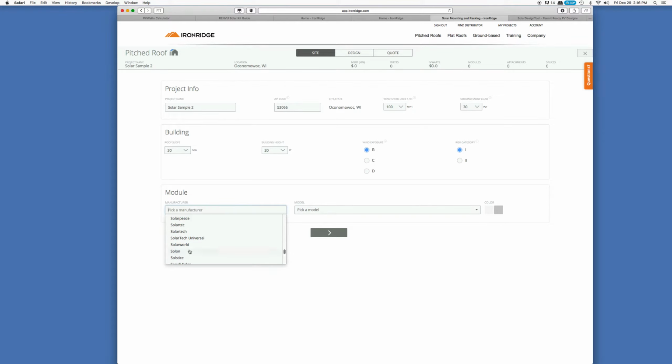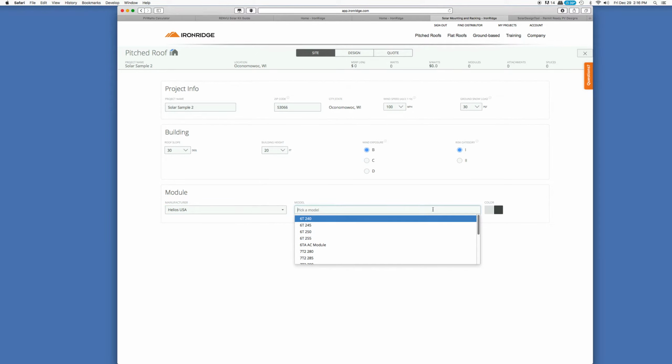For example, a popular one, Solar World. But we're actually going to use my solar panels. Let's scroll down. It's Helios USA. And then pick the model of solar panels. Now, what's funny is my exact model of solar panel is not listed here.